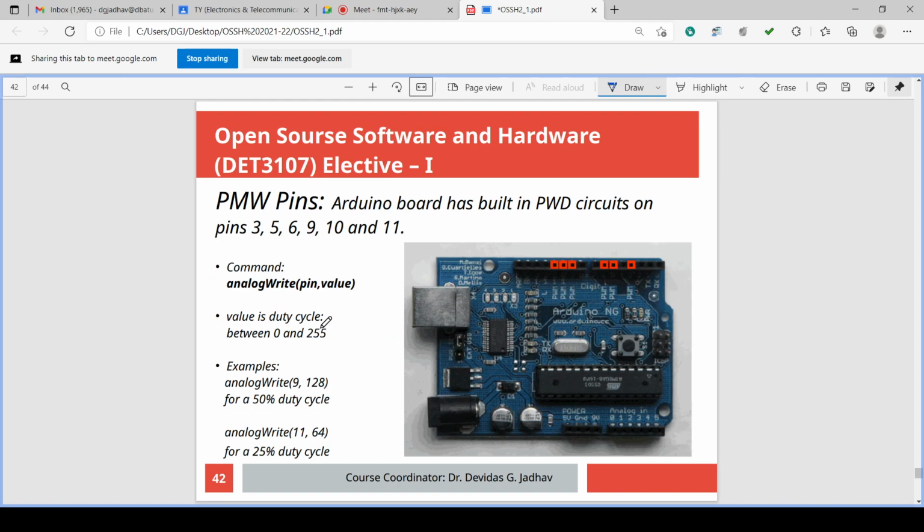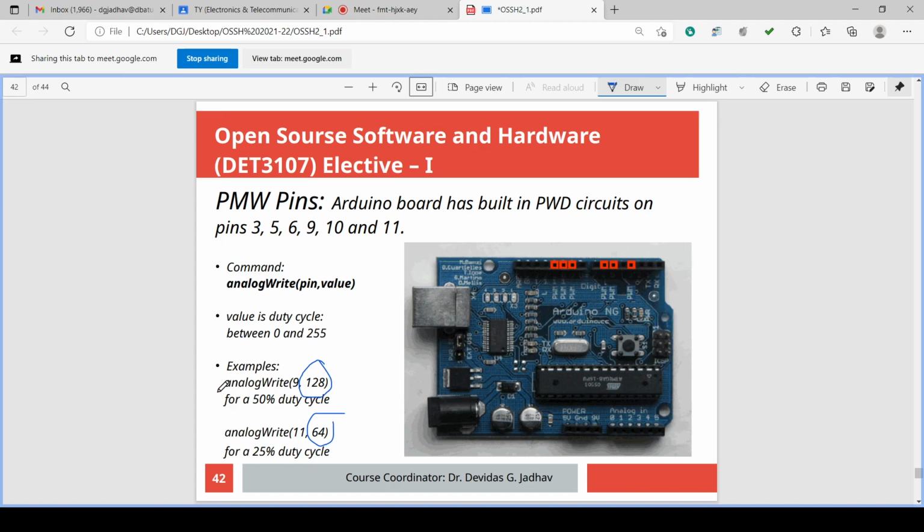And how to code that PWM pin. Pin numbers 3, 5, 6, 9, 10, 11. How to code for a particular voltage. Suppose 5 volt is to be outputted, we have to give 255. For 2.5 volt, we have to give 128 as the number. So along with the pin number, we have to write the particular number for a particular voltage. 255 for 5 volt, 128 for 2.5 volt, 64 for 1.25 volt, isn't it?